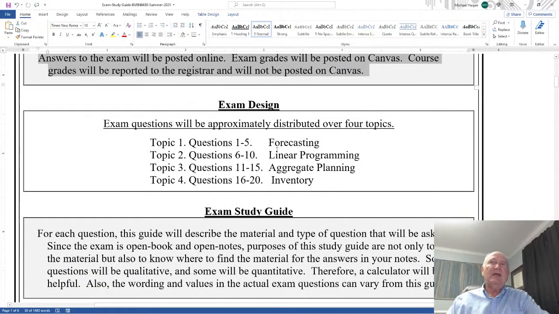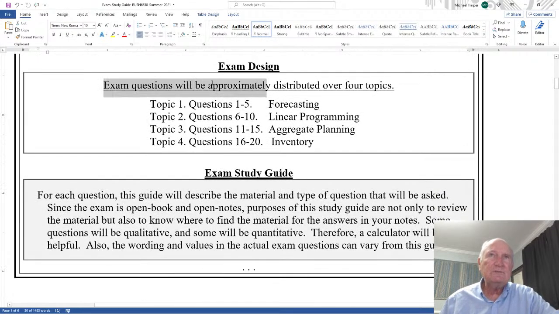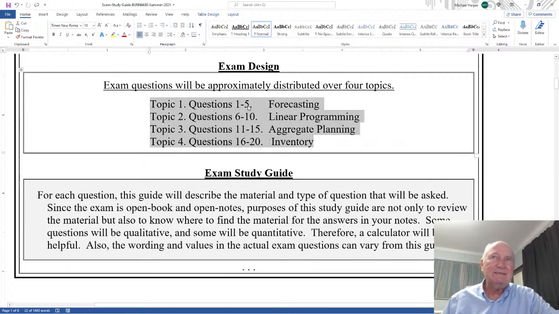Okay, so now the exam design. First of all, exam questions will be approximately distributed over 4 topics: forecasting, linear programming, aggregate planning, and inventory, with approximately 5 questions per topic. I say approximately here because sometimes questions could apply to more than one topic.